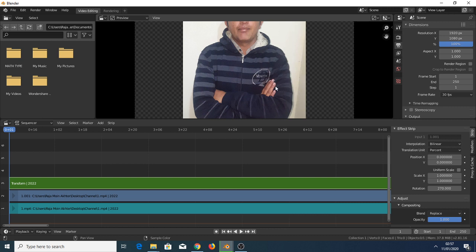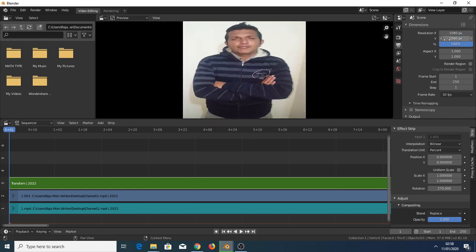Now you have to set the pixels resolution. In this, the y axis has 1080 pixels, so you have to write 1080 here. See, your video is now clear.